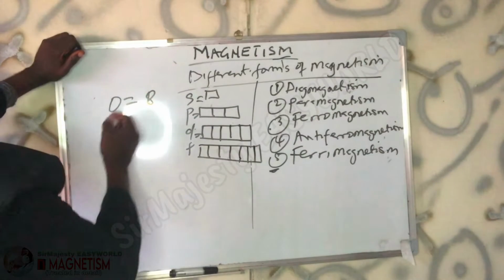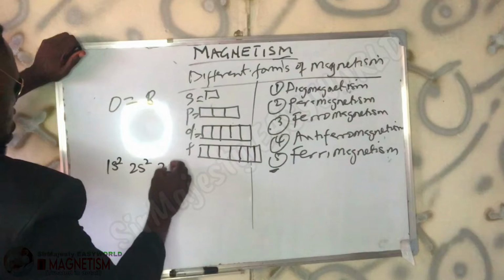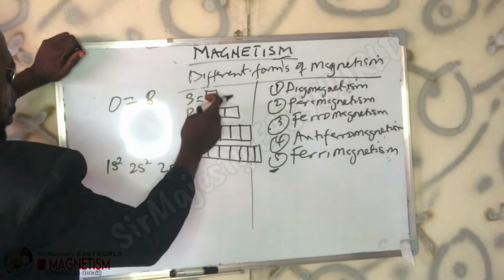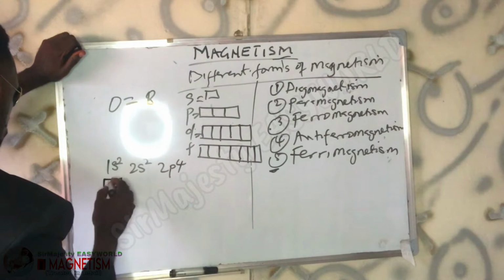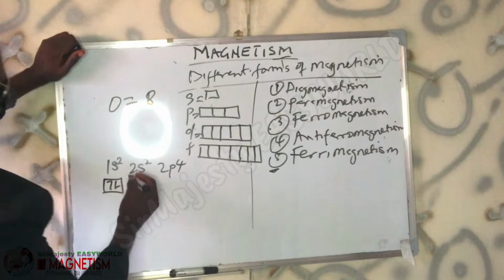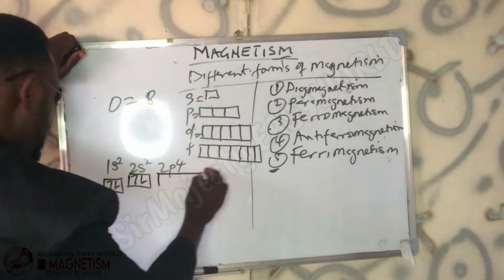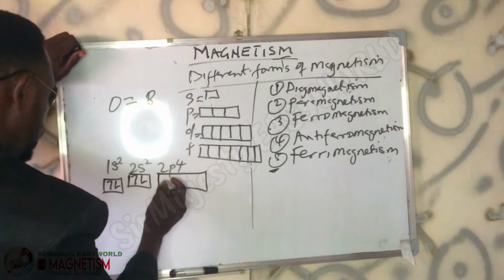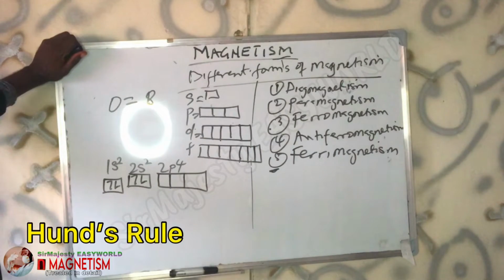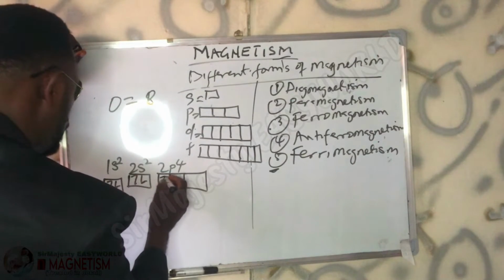Now, writing the electronic configuration of oxygen, we have 1s2, 2s2, 2p4. By drawing, remember, this is S. We draw one square. We spin up, spin down. Remember Pauli's exclusion principle. Don't spin up, up. Then here, we write spin up, spin down. Then here, we will divide into 3 because it is P. According to Hund's rule of maximum multiplicity, both Hund's rule and Pauli's exclusion principle contribute here. You are not going to pair them like this.